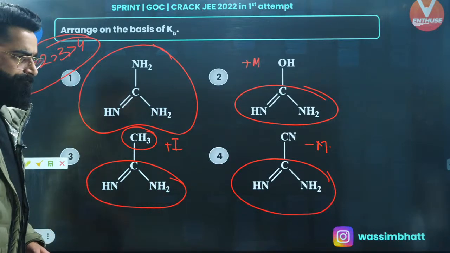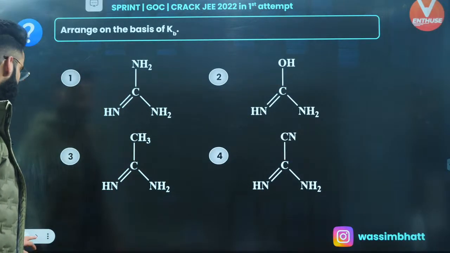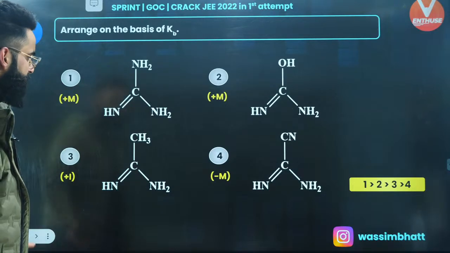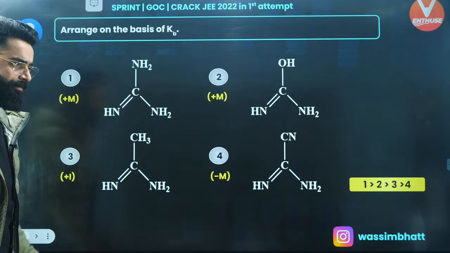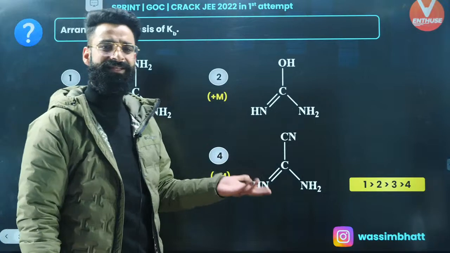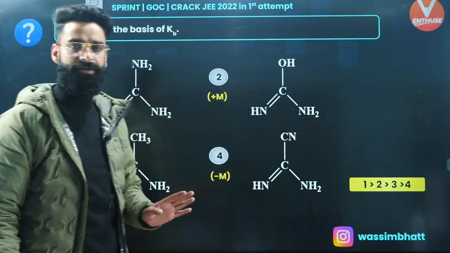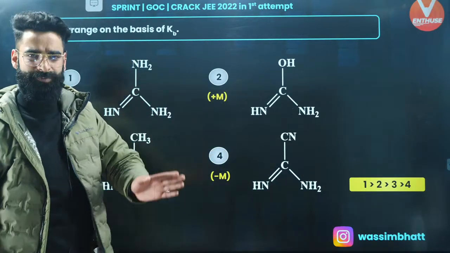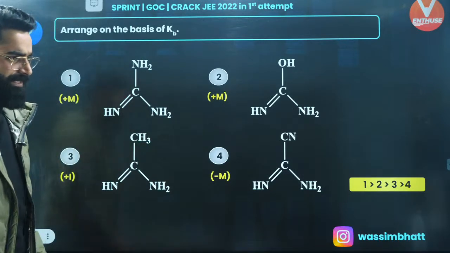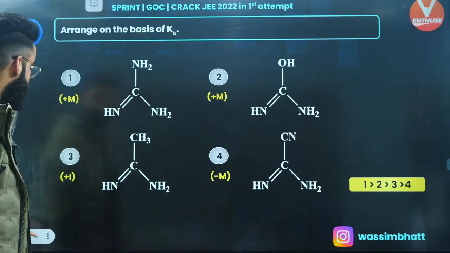So this one is done. Perfect. So 1, 2, 3, 4 is going to be the order, right people? 1, 2, 3, 4 is going to be the order because you know plus M effects increase the basic strength. Plus effects increase the basic strength. And plus M dominates over plus H dominates over plus I. That's something which every one of you will be knowing, I'm sure.